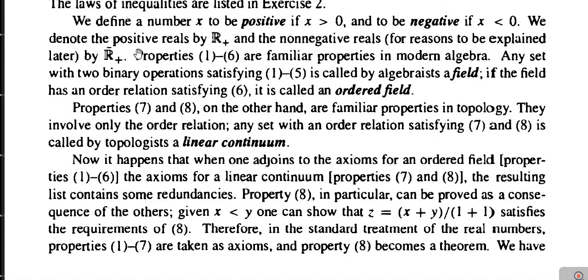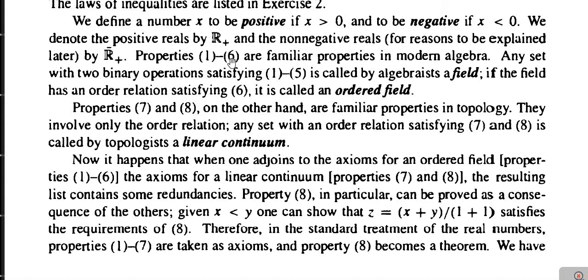Next, the set of positive real numbers is denoted by the notation R plus, and the set of non-negative real numbers, non-negative meaning positive as well as including 0, we denote by the notation R plus bar. So clearly R plus is a subset of R plus bar, and R plus bar has exactly one member more than the set R plus, and that member is obviously 0.